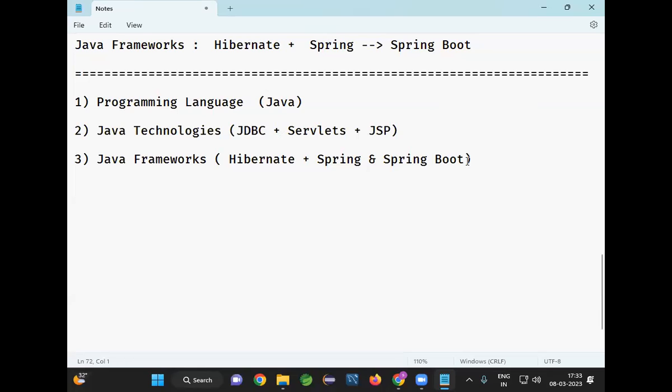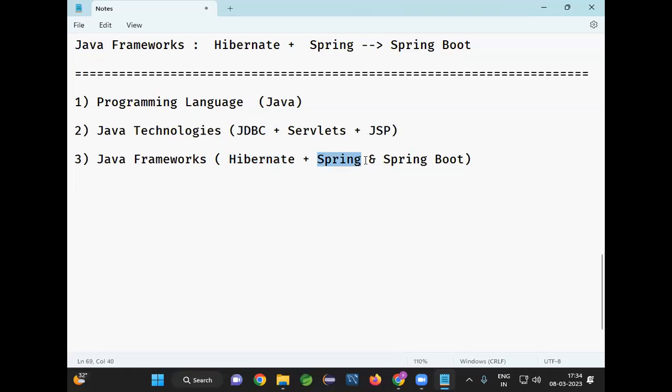So most of the work will be on the framework. When we are using the framework, the frameworks will internally use JDBC and servlets. We are not going to write the JDBC code and servlet code directly. We are going to use frameworks. We are going to use Hibernate, and Hibernate will internally use JDBC.